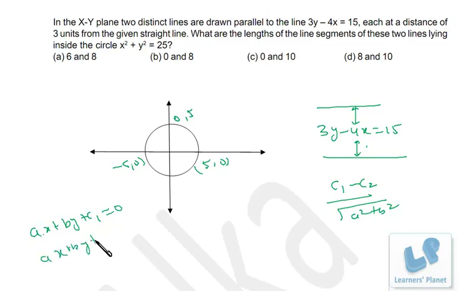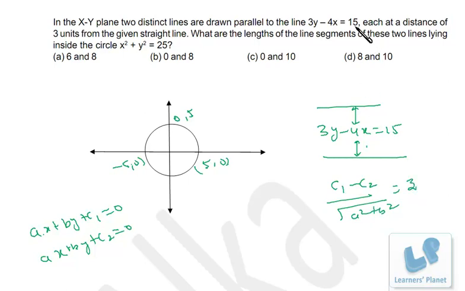ax + by + c2 = 0. You must know that in the case of parallel lines the coefficients of x and y are in proportion. The only difference between them is the constant term, right? So the difference of constant terms divided by the root of a square plus b square, that is the coefficient of x square plus the coefficient of y square, right? So in this case what we want is that c1 minus c2 divided by this must be 3.